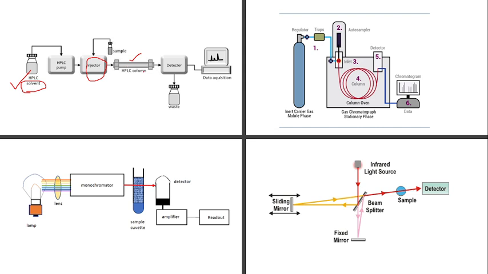In the stationary phase, the sample is going to react. The sample passes through the column based on its size or affinity to the column. The sample gets eluted, and then comes the detector. In the detector, whichever component comes first, the detector determines it, and the peak is obtained. Based on the retention time and the peak area, we determine what component it is, and what quantity is present can also be determined.